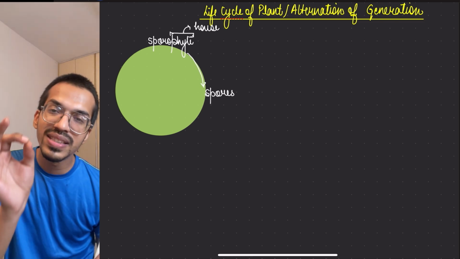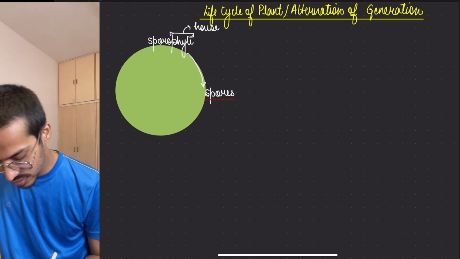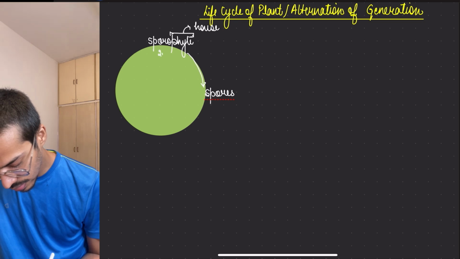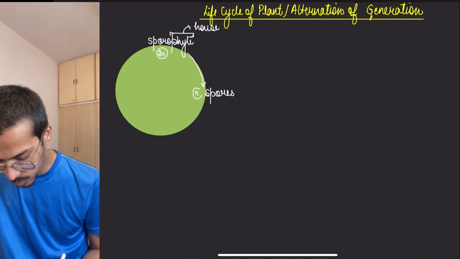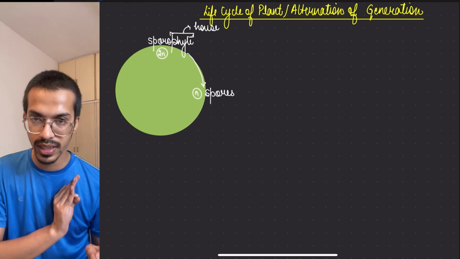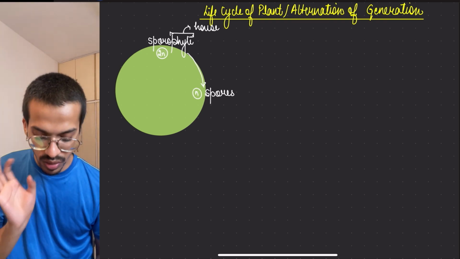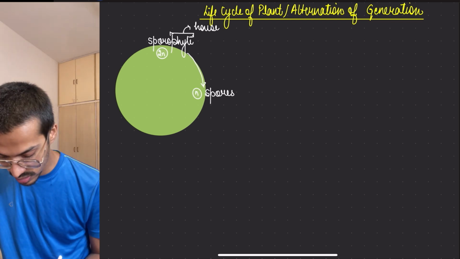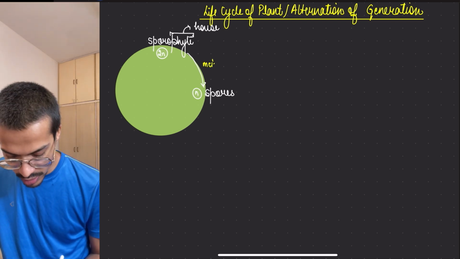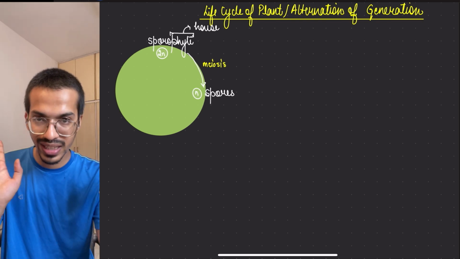And always remember, sporophyte is 2n, but your spore is n, means half ploidy level, means half chromosome only. If the half chromosome is there, what kind of cell division will they do? Meiosis, because meiosis is what? Reductional division. Remember the fact.